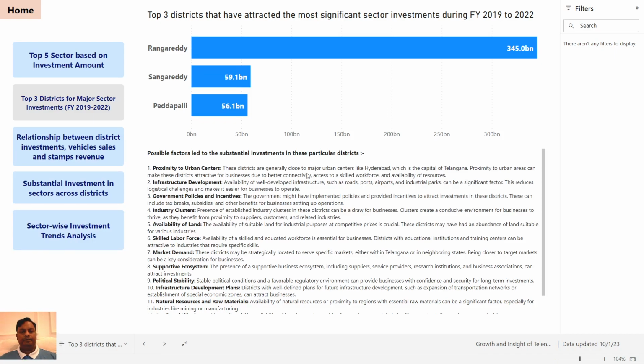So, other factors can also be the reason, maybe availability of land, skilled labor force, market demand, supportive ecosystem, political stability, infrastructure development plans, and natural resources and raw materials. So, these are the possible factors which led to these three districts attracting the most significant sector investments. Right? Okay, moving on to the next